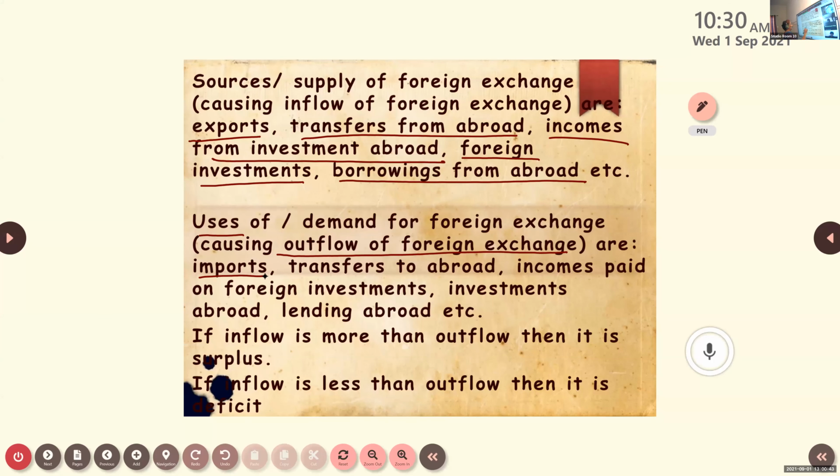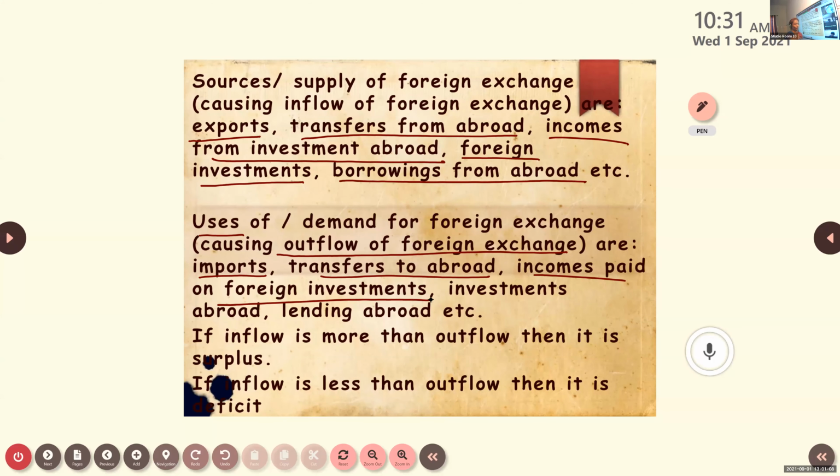Income paid on foreign investment. I told that foreign companies may invest in our country. At the same time, the income they are producing in our country will go to them. So we are spending the foreign exchange.